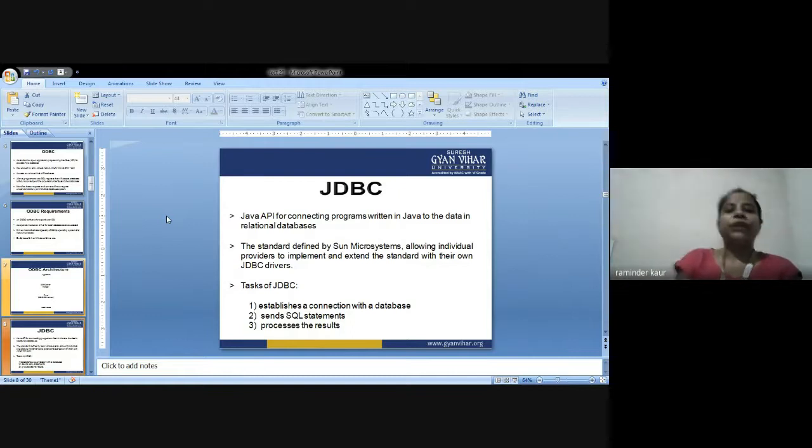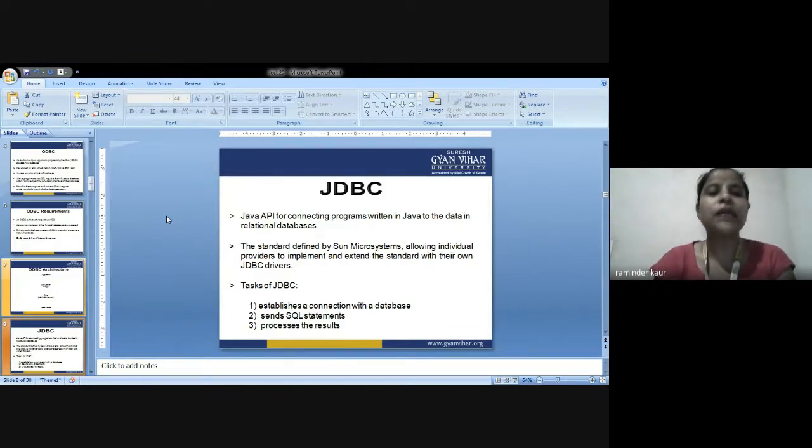So what is JDBC? It is a Java API for connecting programs written in Java to the data in relational databases. Java Database Connectivity is the standard defined by Sun Microsystems, allowing individual providers to implement and extend these standards with their own JDBC drivers. Now, what is the task of JDBC? That is the main concern.